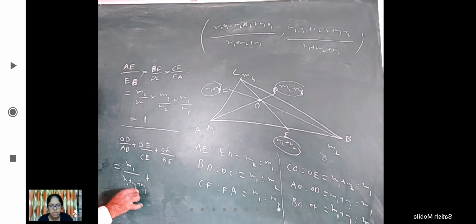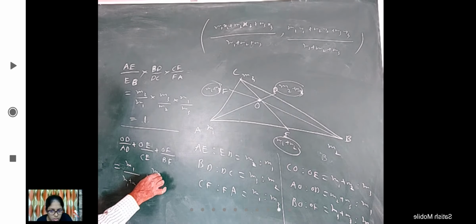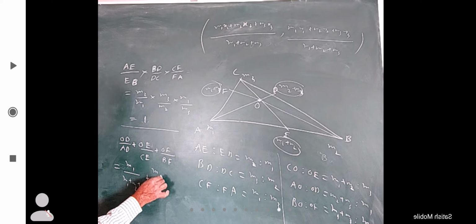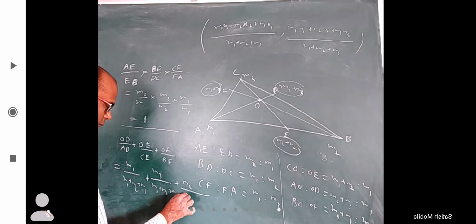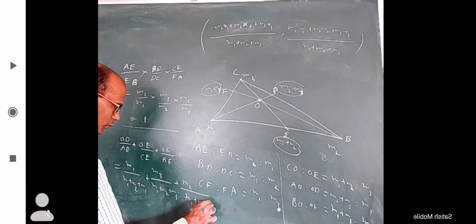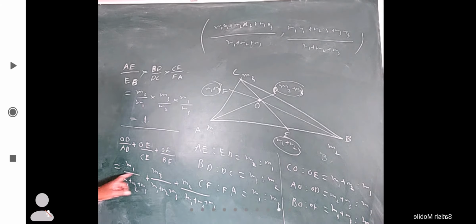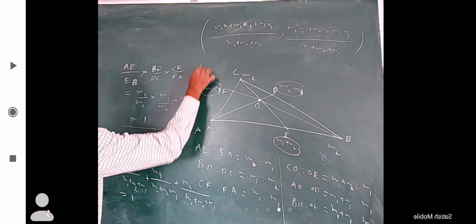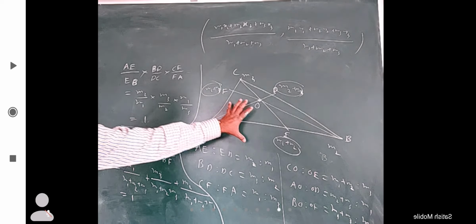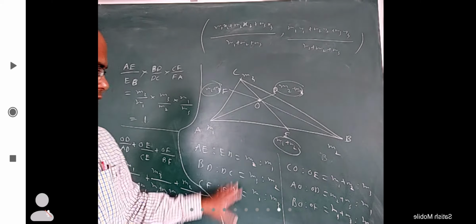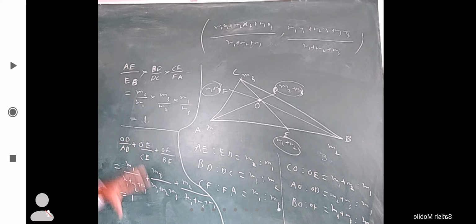And OE is M3 by M1 plus M2 plus M3. This is M2 by M1 plus M2 plus M3. You can see numerator and denominator are same, so it will be 1. You can just draw this triangle, write all these things, and then this one, and then this one.